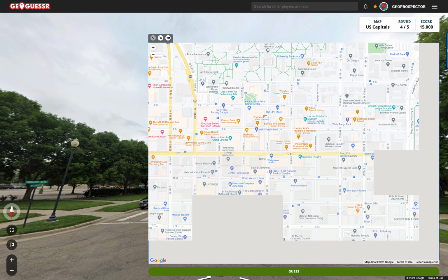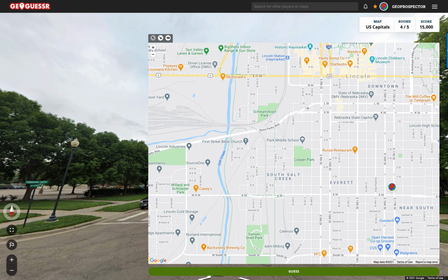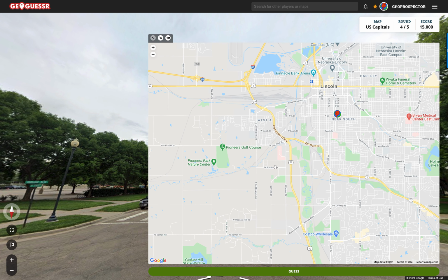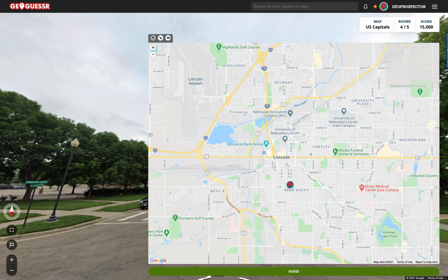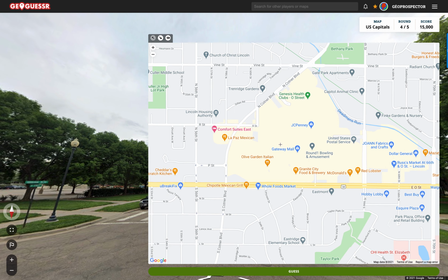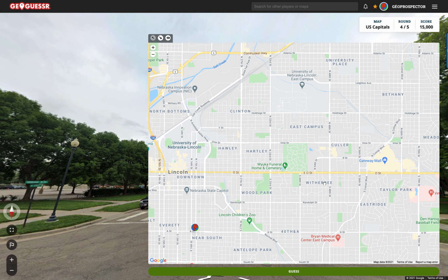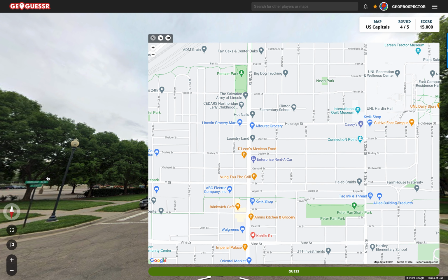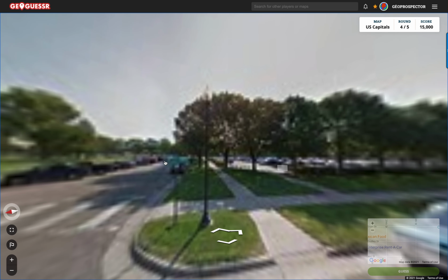So where's the most central looking part of this? It's about there where it says downtown, isn't it? So that's what's confusing me. Are we somewhere outside of that? What's this area here, for example? Gateway Mall? No, that's not it. Let's take a look at the street names, give ourselves a helping hand. Might as well take the clues that are there.